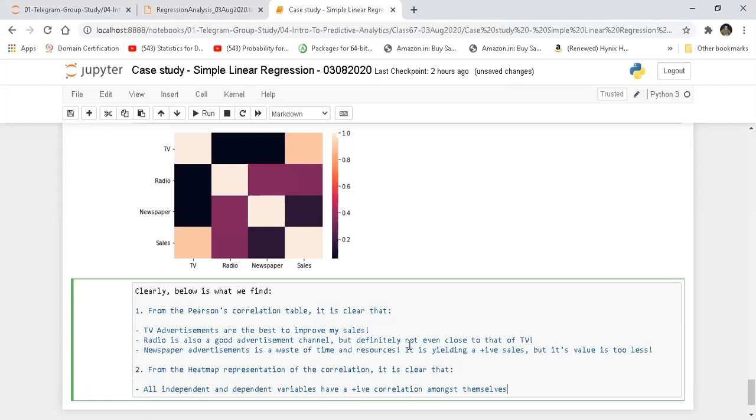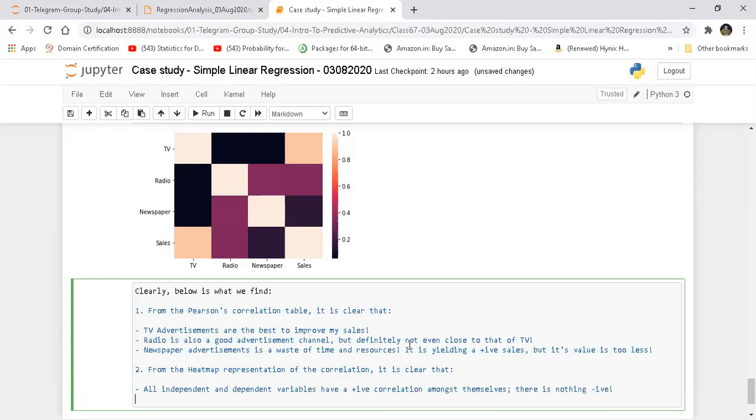There is nothing negative. Okay, this is a good sign. This is really a good sign, because in my business context, only limiting myself to this business context, I don't have any advertising channels which may have even a remote possibility of any negative effect on me.